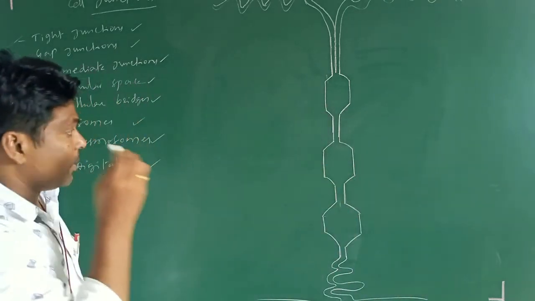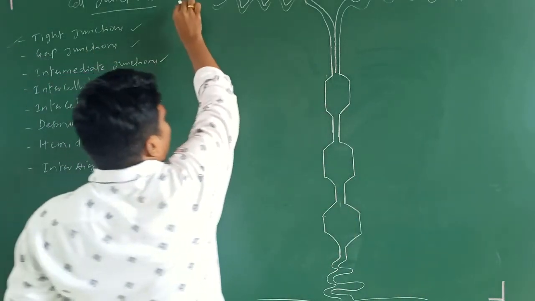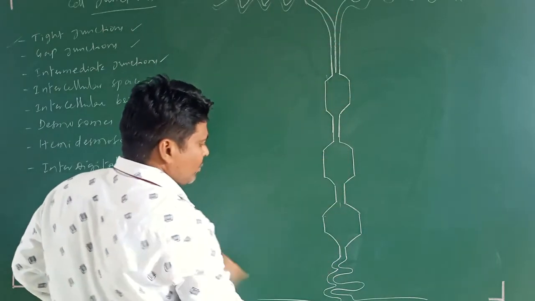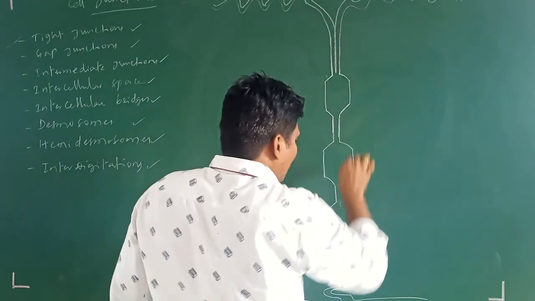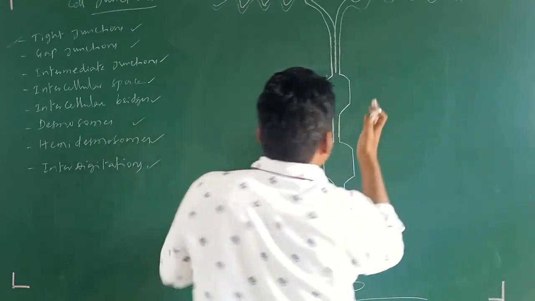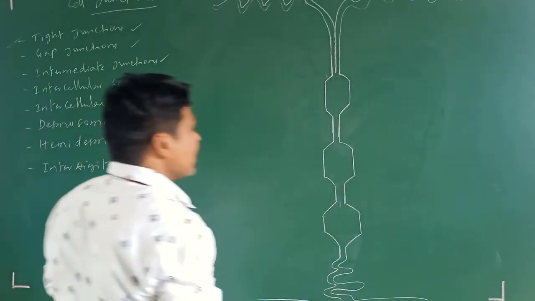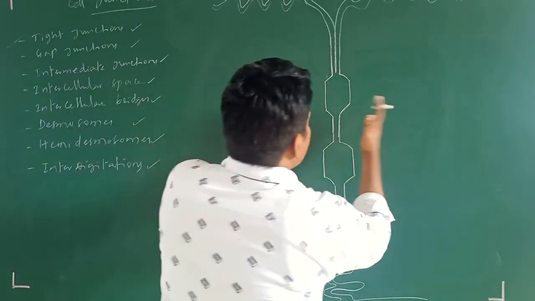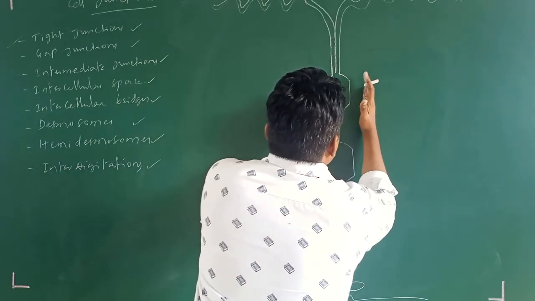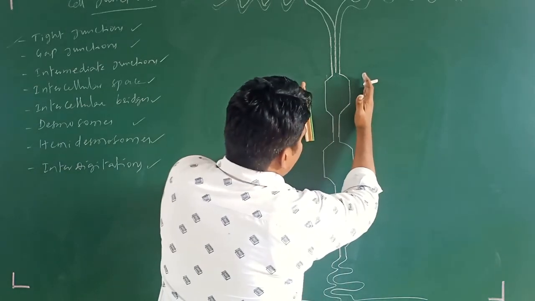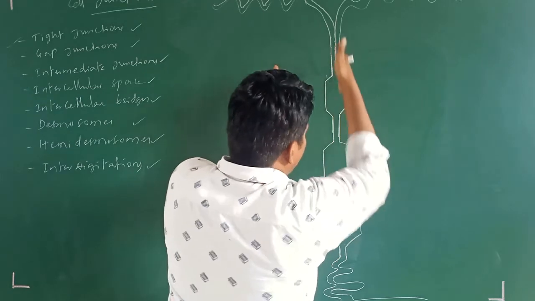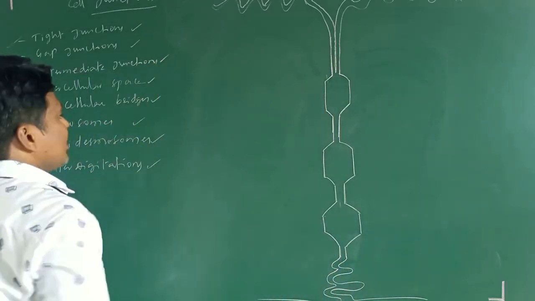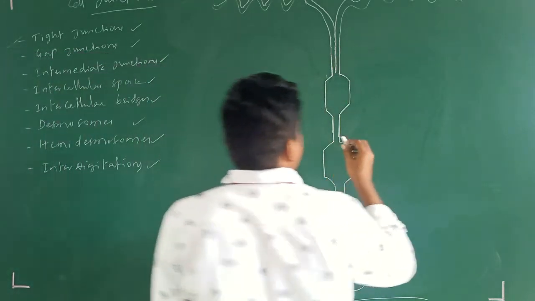Okay, first, this is one entire epithelial cell. This is another epithelial cell, located next to it. The cell membranes of one epithelial cell and another epithelial cell are fused together and form these particular junctions.